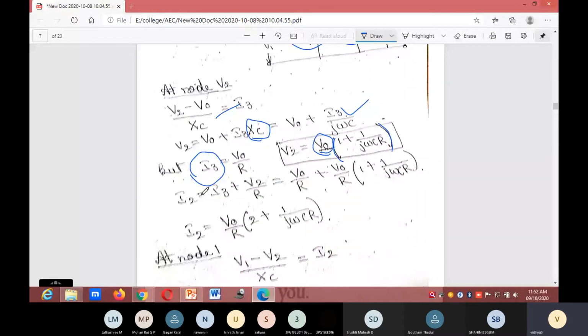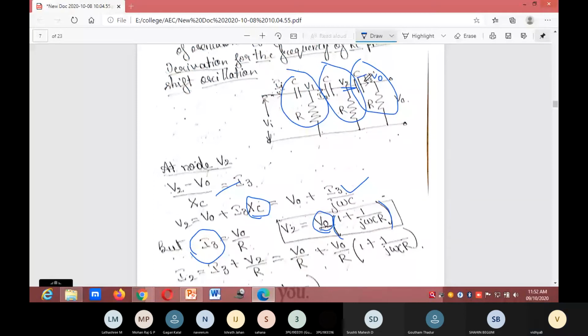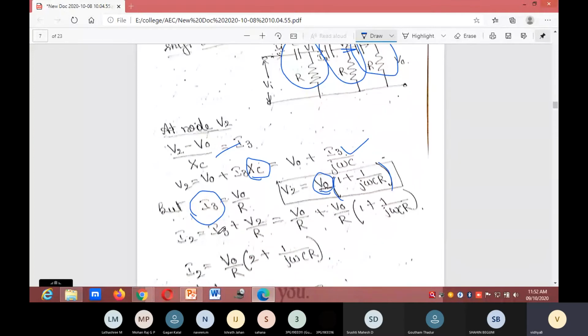Next, I2 is equal to I3 plus V2 divided by R, which is V0 divided by R plus V0 divided by R open bracket 1 plus 1 divided by j omega CR close bracket.